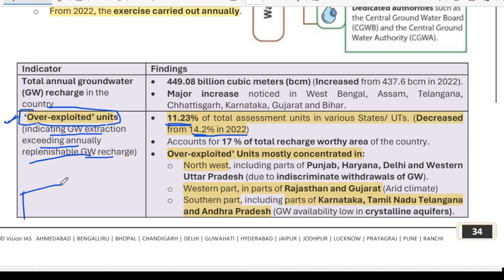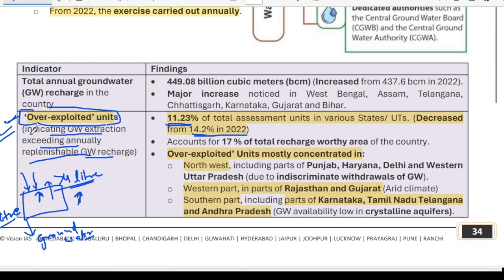Okay, so let's consider this area. In this area, if rain is coming and, just as an example, 4 liters of water is being recharged to groundwater. So if the extraction by the people of this region is more than 4 liters for consumption needs, if the extraction of the groundwater is more than 4 liters, then the consumption is greater than the amount that has been replenished. So this block is called an over exploited block.